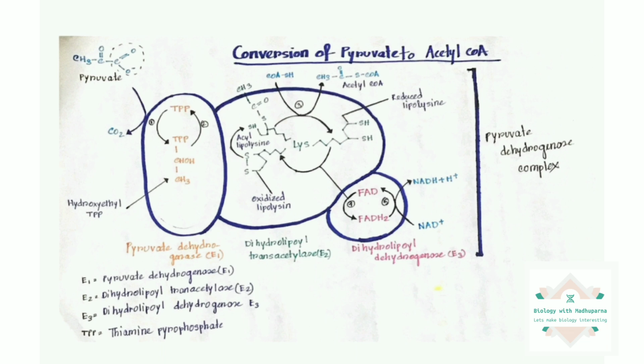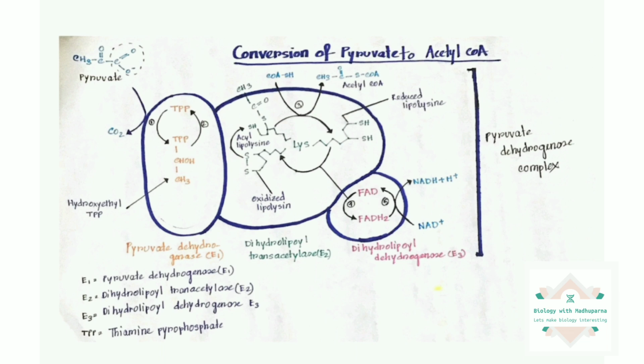Now we will look at how we can regenerate E2 and E3. As you can see in our previous reaction, TPP is already regenerated when it donates its acyl group to the lipoic acid. We need to regenerate our E2. So how will we do that?